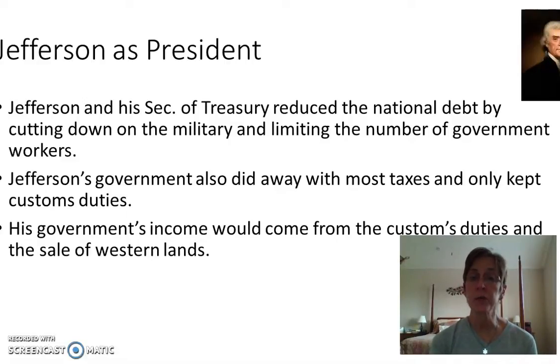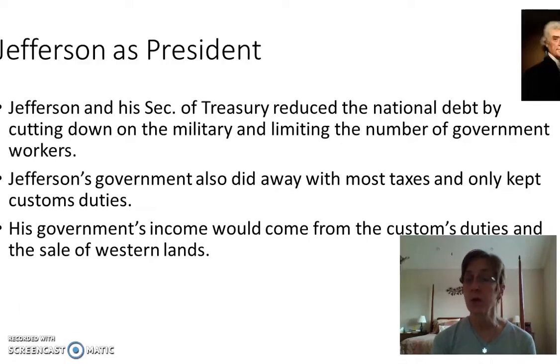So his Secretary of Treasury and Jefferson reduced the national debt by cutting down on the military. So they're going to cut the military and they're going to limit the number of government workers, cut back on government, cut the military. They think that they don't need a big military. That's not important for them. They can get by without it.